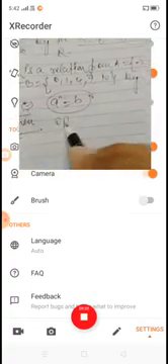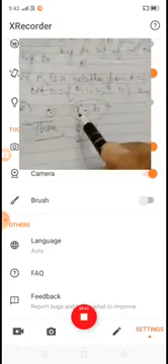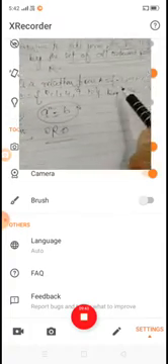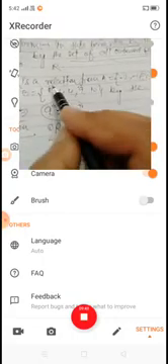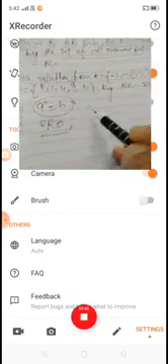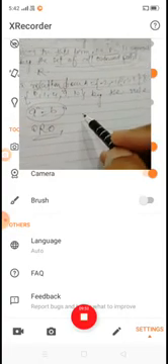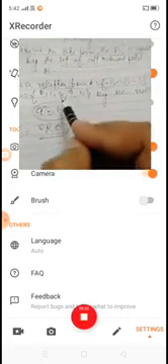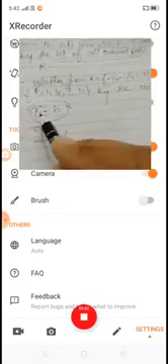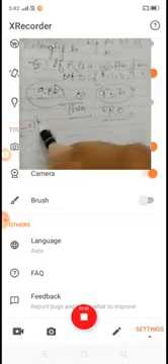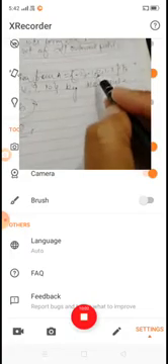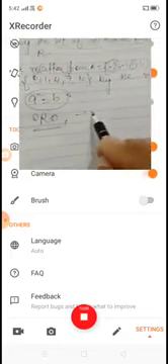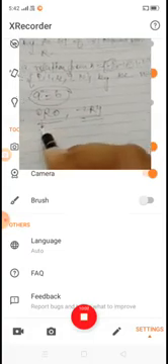Then 0 is related to 0, because here 0 square is 0. Now the second one, -2 is related to 4, because if we put A equal to -2, then -2 square is equal to +4. So -2 and 4, so -2 is related to 4.